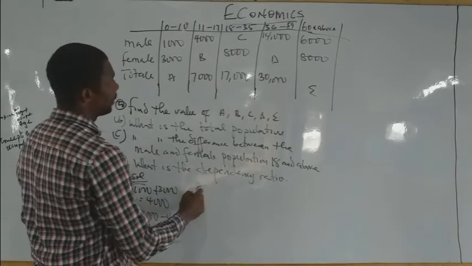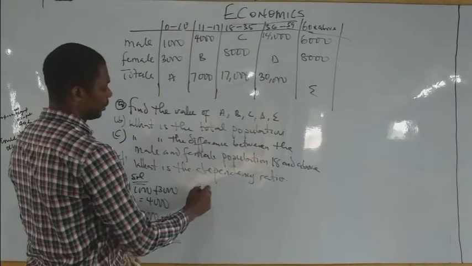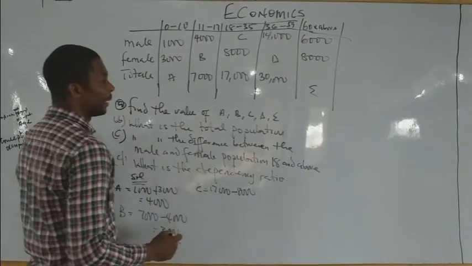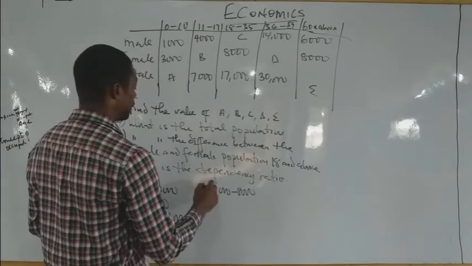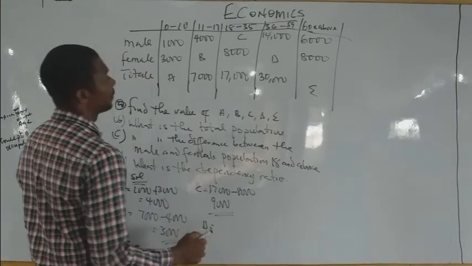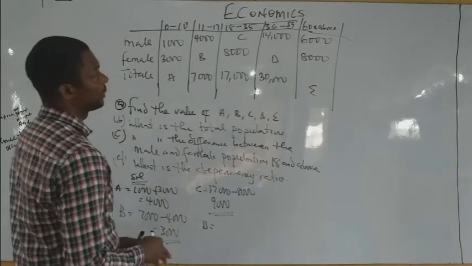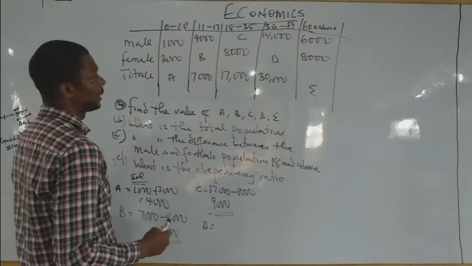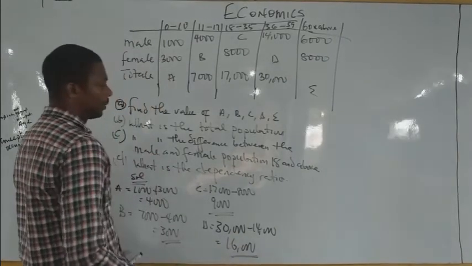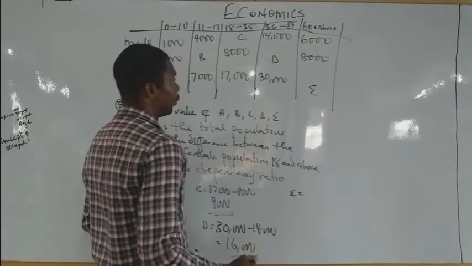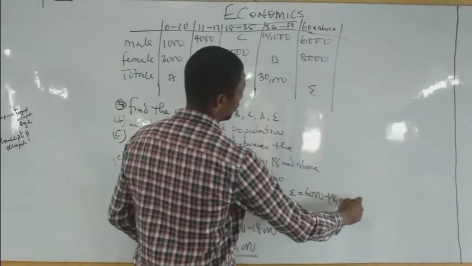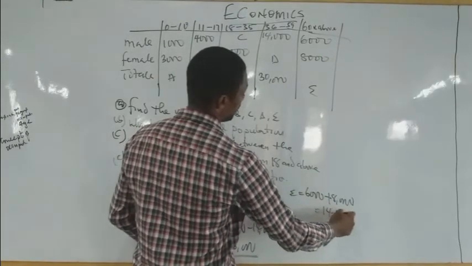Then C, you subtract as well, 17,000 minus 8,000, that's 9,000. Then D will be what? You subtract 30,000 minus 14,000, that was 16,000. Then E will be what? 6,000 plus 8,000, and that will give us 14,000.